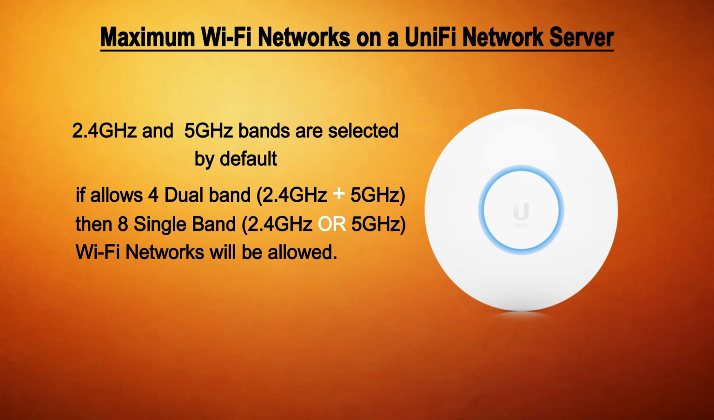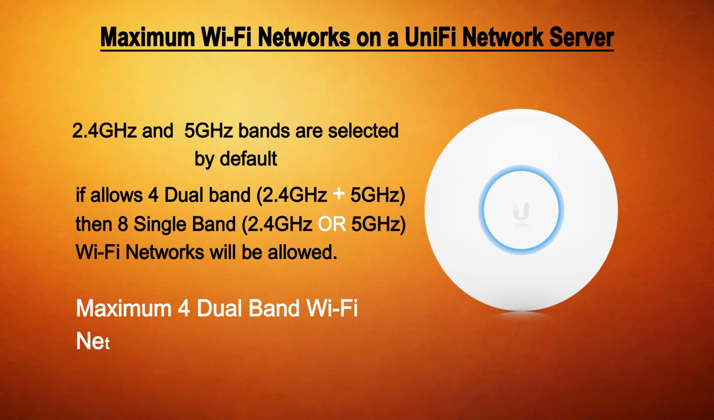Now to calculate the maximum Wi-Fi networks limit that a UniFi network server application will allow us to create, depends on the Wi-Fi networks to be assigned to each AP. I will explain the maximum Wi-Fi network limit in a UniFi network server or application, using a very simple example. Let us consider that we have a UniFi network application, which allows up to 4 dual-band WLANs per access point. This means that our UniFi network application will allow each access point to broadcast a maximum of 4 dual-band Wi-Fi networks.